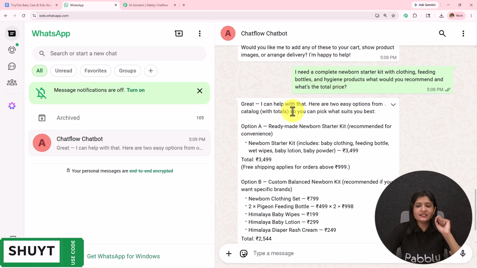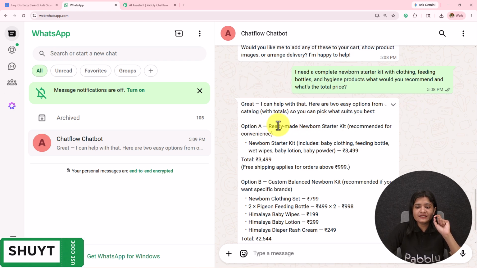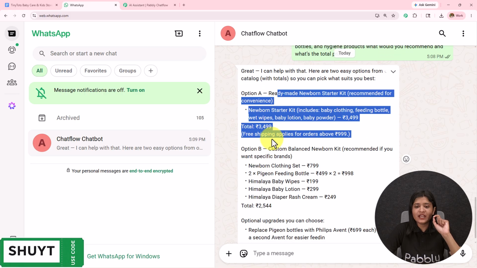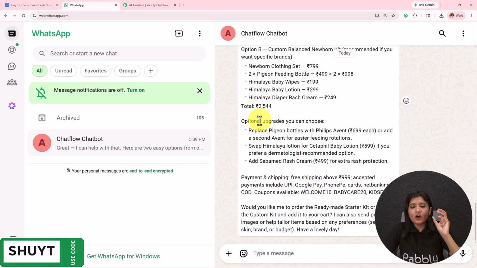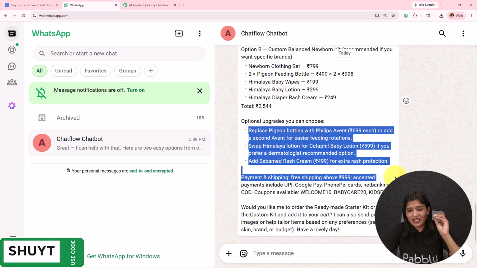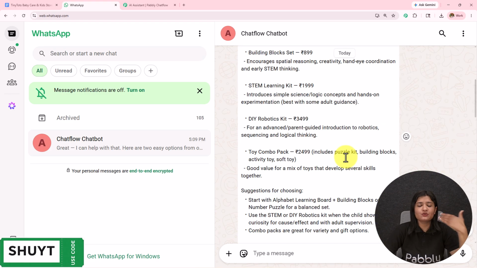So here we have received this message. Great, I can help with that. Here are two easy options from our catalog. Option A is this is the starter pack. Then we have option B, we have the total, so it will cost me 2500, it will cost me 3500. Optional updates you can choose. Then we have received these details. You see, this is how my AI agent is working and replying to all my queries.